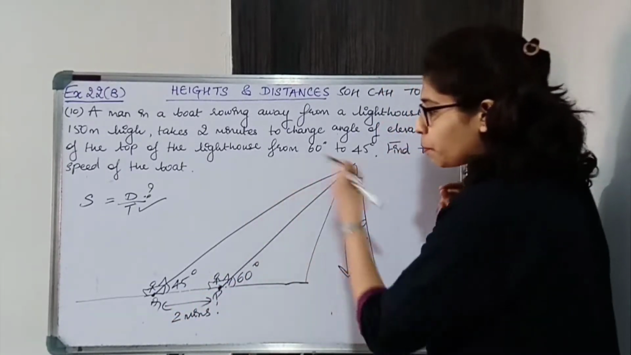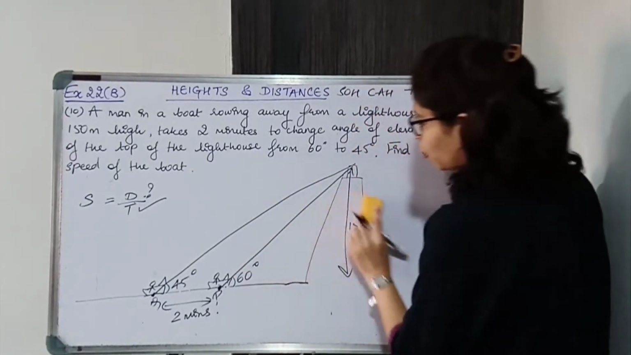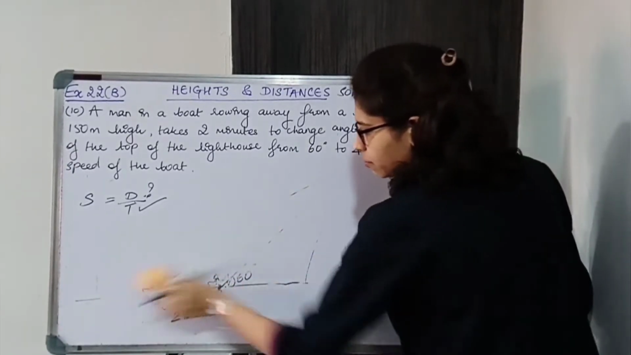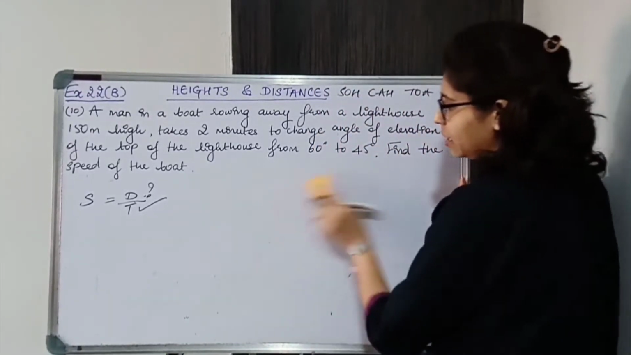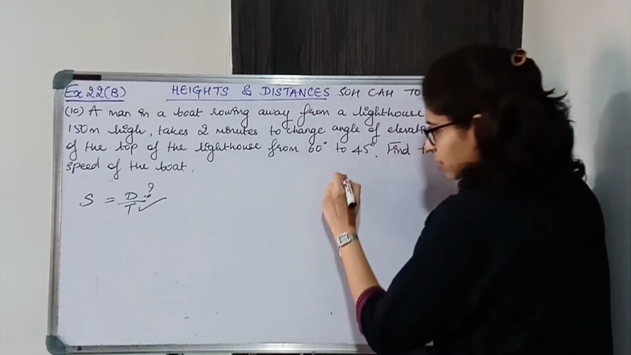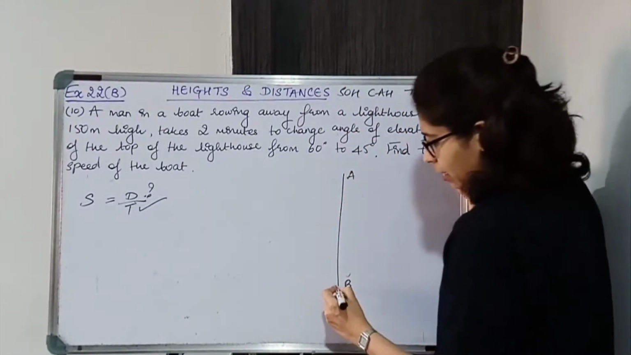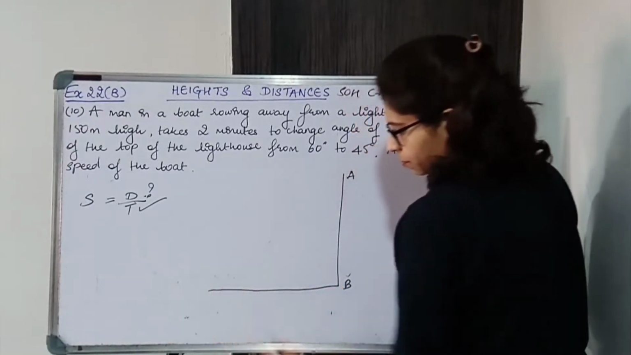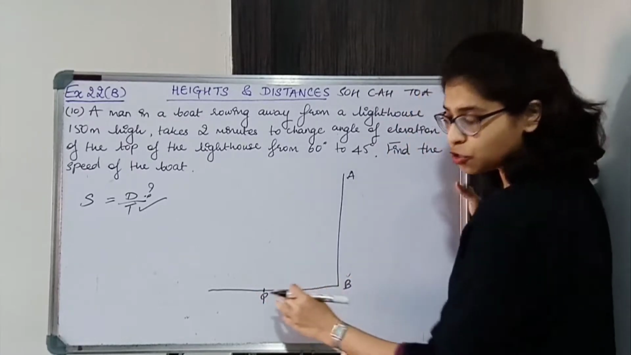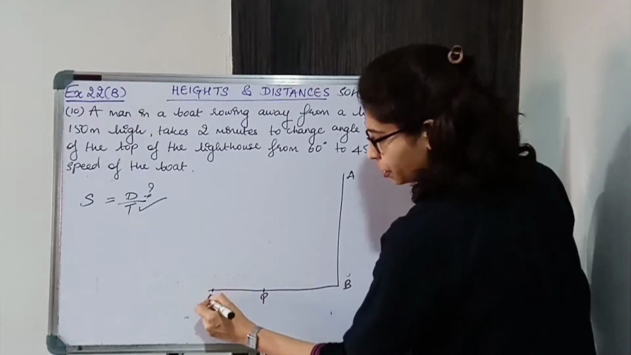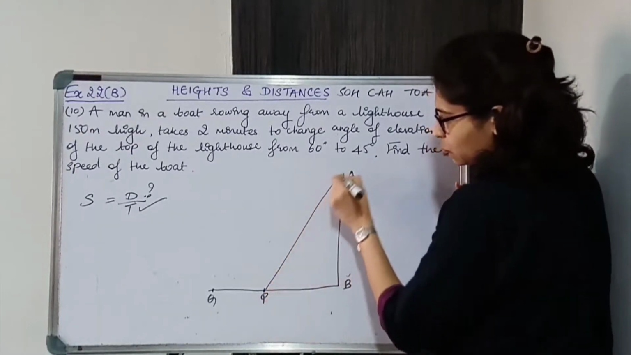Now let us draw a proper triangle. Let us consider the height of the lighthouse. We are not going to consider the entire lighthouse, we are going to consider the height of an object. So there is a lighthouse, let's say AB. There is this water body over here at point P. Boat is initially at point P, then it is going to point Q. From here the angle of elevation is 60.